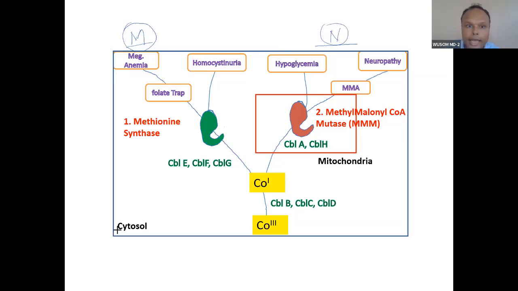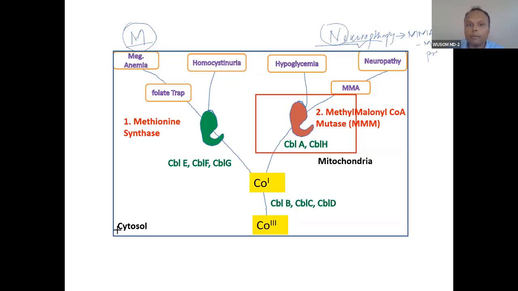Yes, sir. M and N. So you remember M and N. How would you remember the M presentation and the N presentation? N is for neuropathy. If you remember the neuropathy presentation, you will remember MMA. I told you MMA is related to neuropathy. And then you can easily remember it with MMM and the propionic acid pathway. Propionic acid, so hypoglycemia. So neuropathy related presentation.